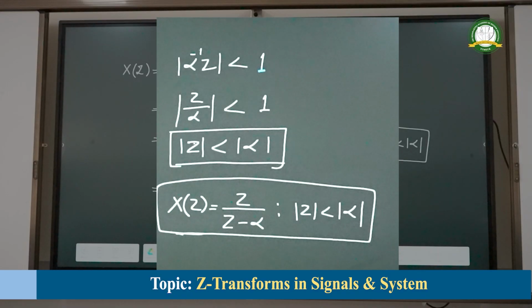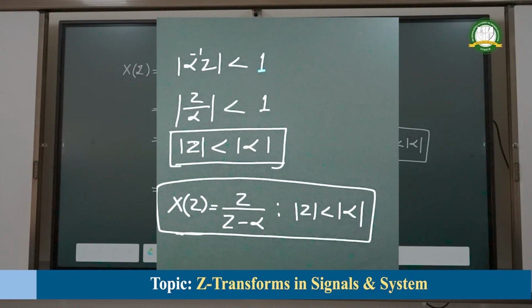This is the condition we have to get in order to apply that infinite summation formula that we have considered here. And since alpha is having an inverse power, it becomes modulus of z divided by alpha less than 1. Now upon cross multiplying alpha to the right hand side of that inequality symbol, what does it become? It becomes modulus of z less than modulus of alpha.